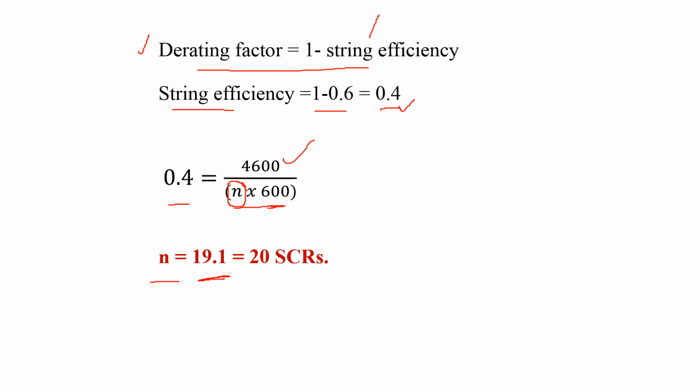But it is not possible to connect the SCRs in fractions. So consider 20 SCRs which are connected. 19.1 indicates 20. That is, 20 SCRs are connected in a string. That is the answer for the number of SCRs which are connected in a string. Okay, this type of problems are also very important from the GATE point of view.